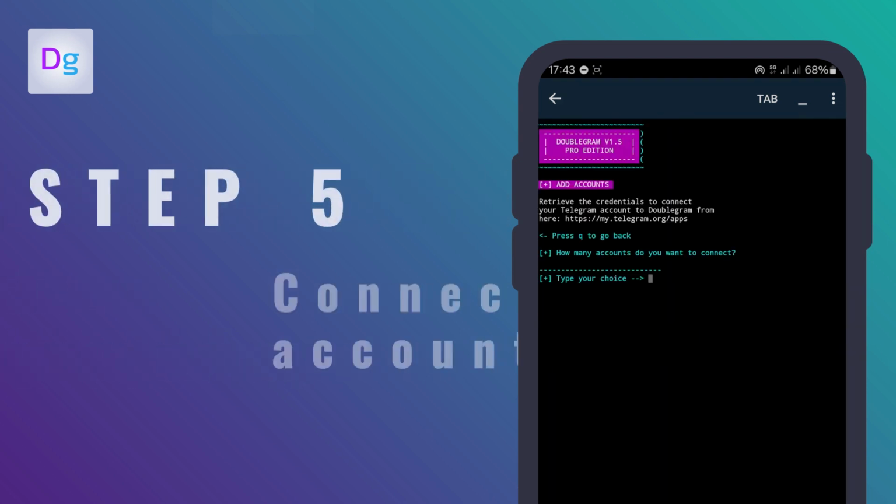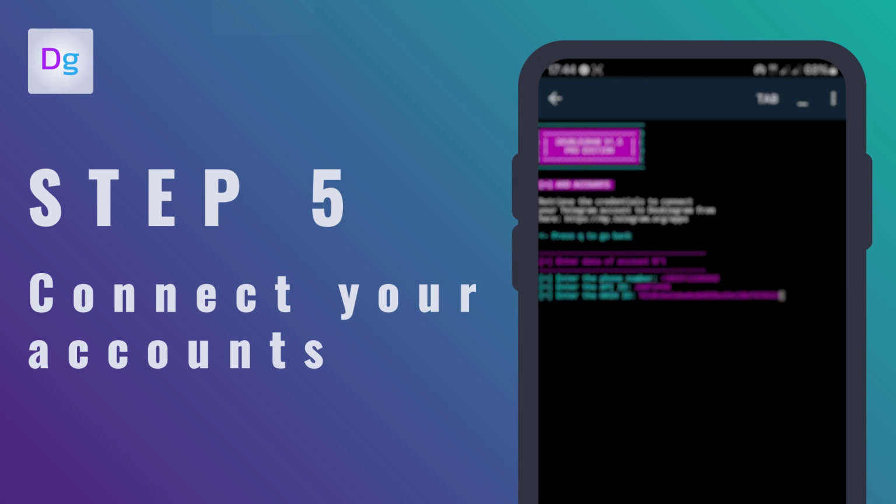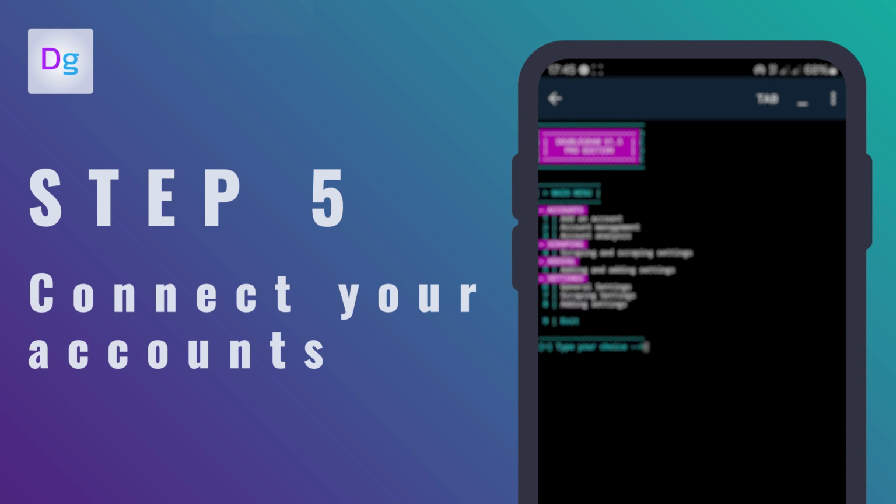First, we need to connect a Telegram account to Doublegram. Type 1 to add it. Follow the on-screen instructions or the documentation on our website to add an account to Doublegram.